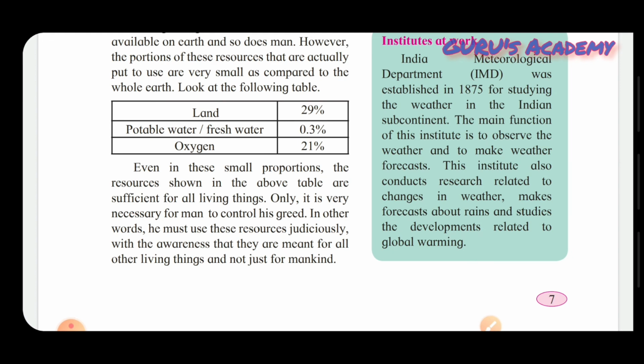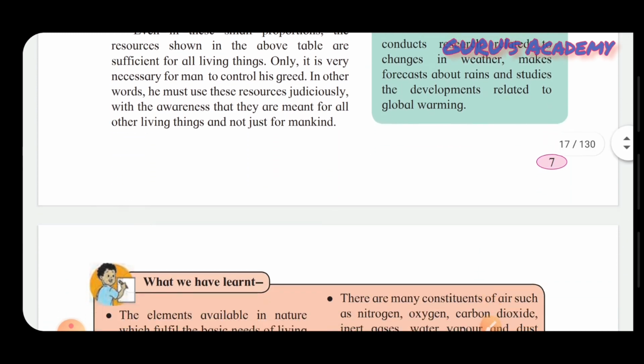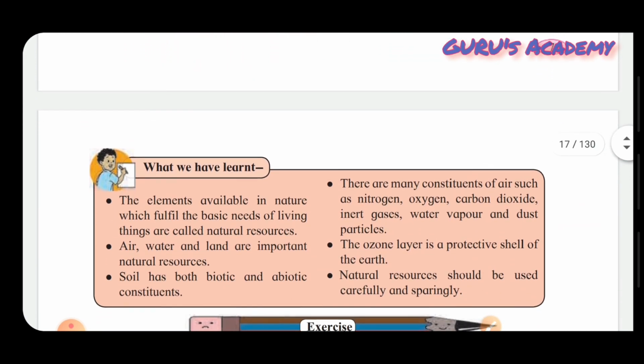You all must know that when there is going to be a storm, as we had just experienced, we get this information from the Institute of IMD. This institute also conducts research related to changes in weather, makes forecasts about rains, and studies the developments related to global warming. So, hope you have understood this lesson very clearly.